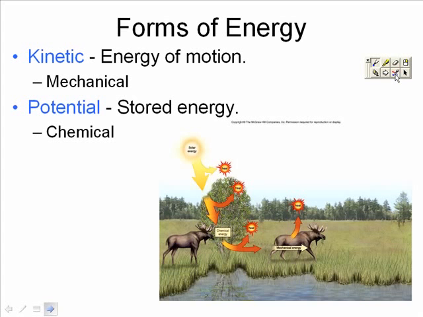Potential energy is stored energy. We sometimes refer to this as chemical energy. The gas sitting in the tank of your car that is parked is potential energy. The food that we ingest is potential energy. A ball sitting still on the ground is potential energy. If you walk up and kick the ball, now the ball has kinetic energy, energy of motion. All of our energy is ultimately dependent upon the sun. Solar energy drives all of these processes.